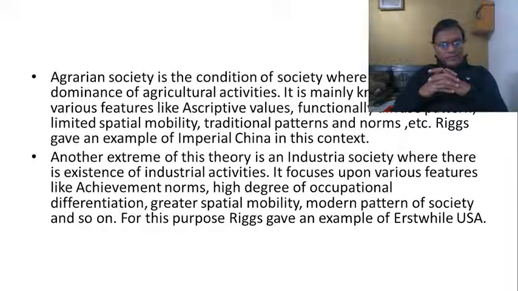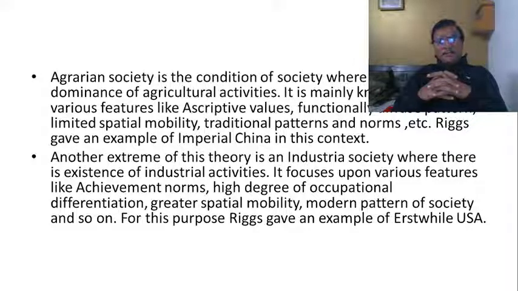As I keep on saying, there are so many universal theories in public administration, like the classical theory of Max Weber, or Taylor's scientific management theory, or Henri Fayol's administrative management theory. But there is no universal theory of public administration. What does it mean? There is no universal theory of administration which can be implemented in all the countries around the world, irrespective of the conditions prevailing in those countries.